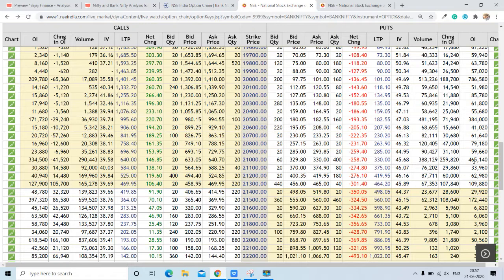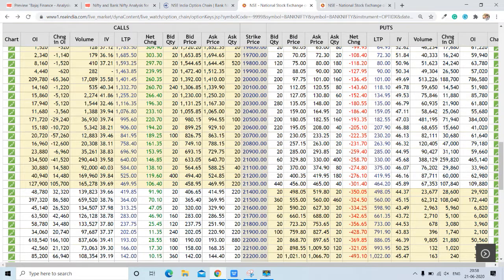21,000 is the immediate support for Bank Nifty, as it has around 4,65,000 contracts open, as well as around 2,59,000 contracts in change in OI. So this is the immediate support. We also have very good change in OI at the 20,000 strike, so this is going to be an important support as well.